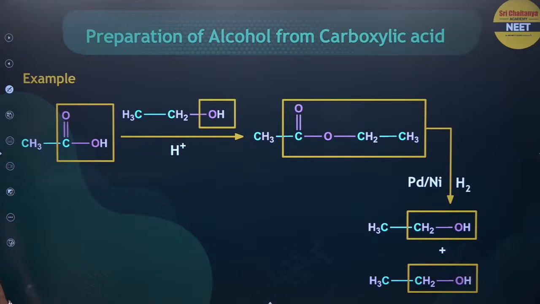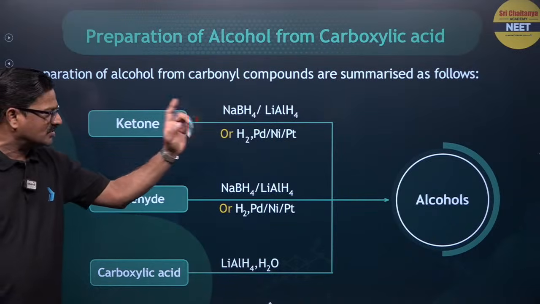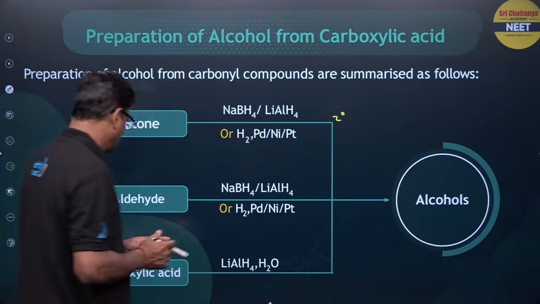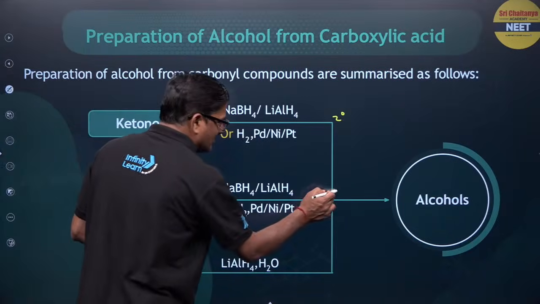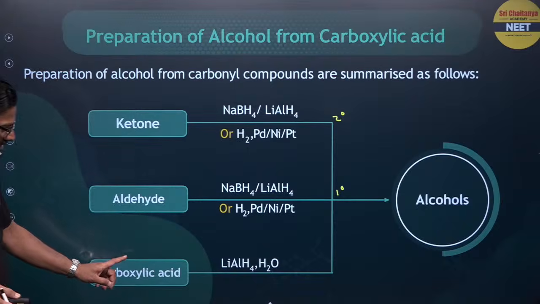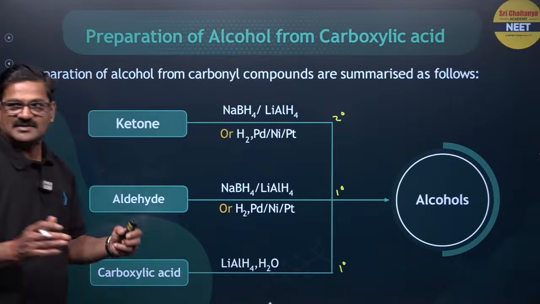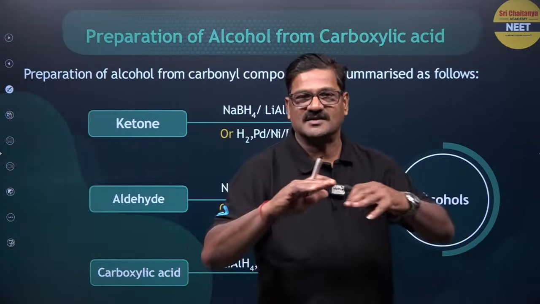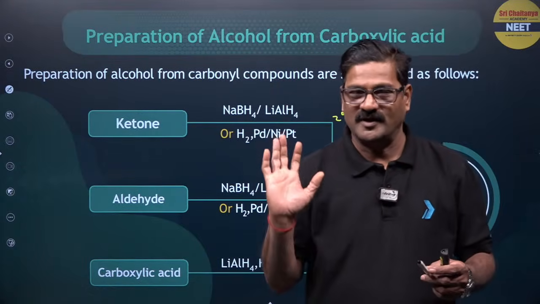Fine. And also preparation of alcohol from carbonyl. Ketone, when it is reduced, gives rise to a secondary alcohol. Aldehyde, when it is reduced, you are going to get a primary alcohol. And carboxylic acid, when it is reduced, you are going to get a primary alcohol. So this is the way you need to connect, the basic things you need to classify: the alcohols and the preparation, and that mind map you need to have.